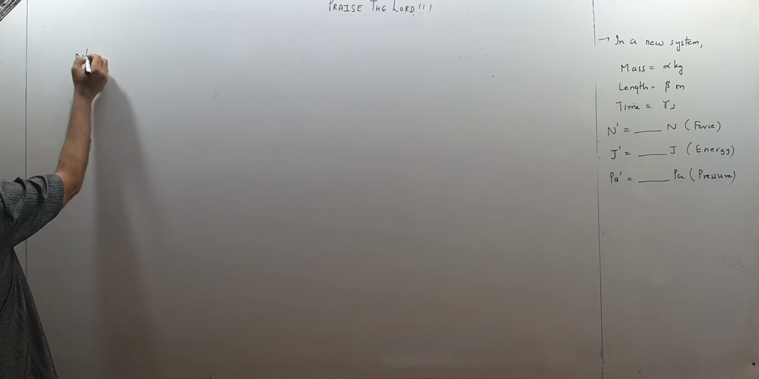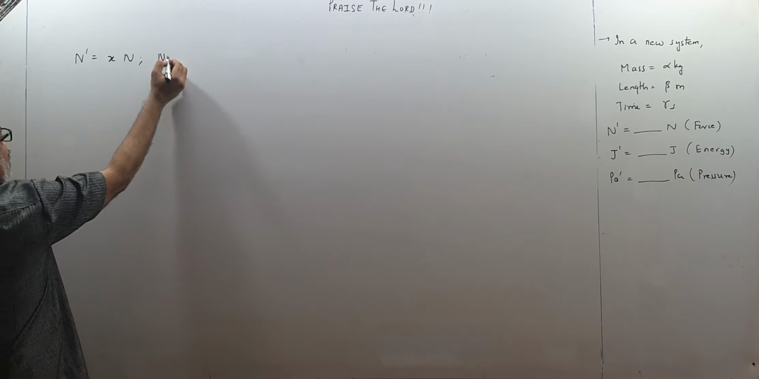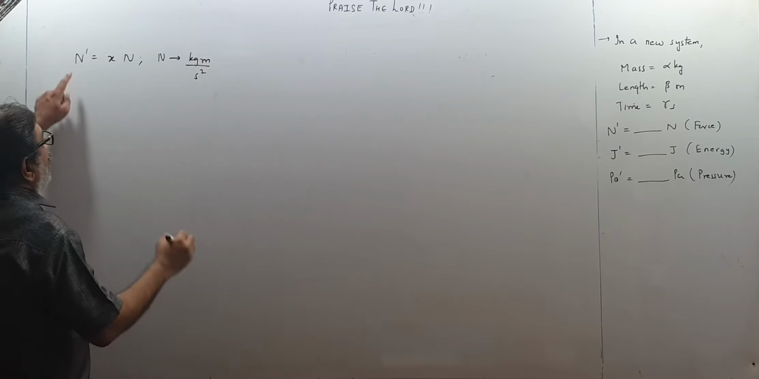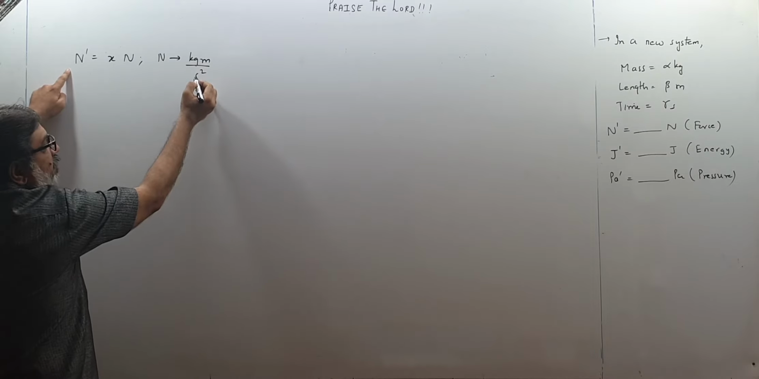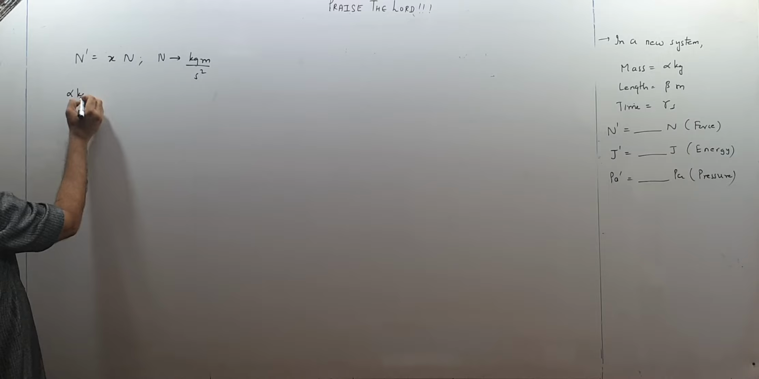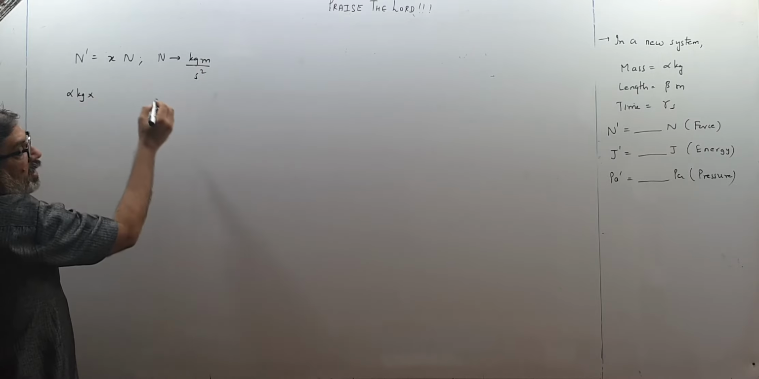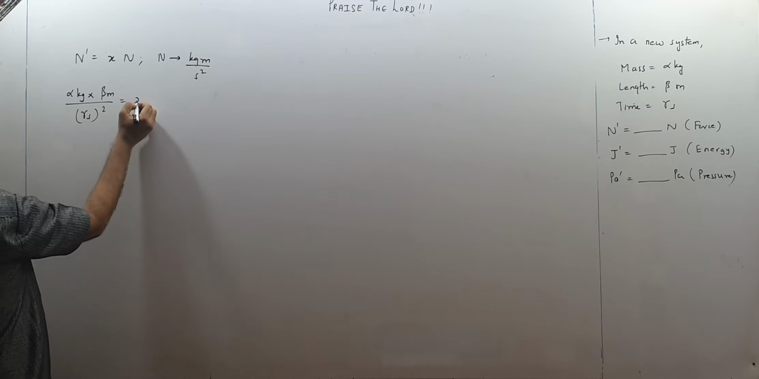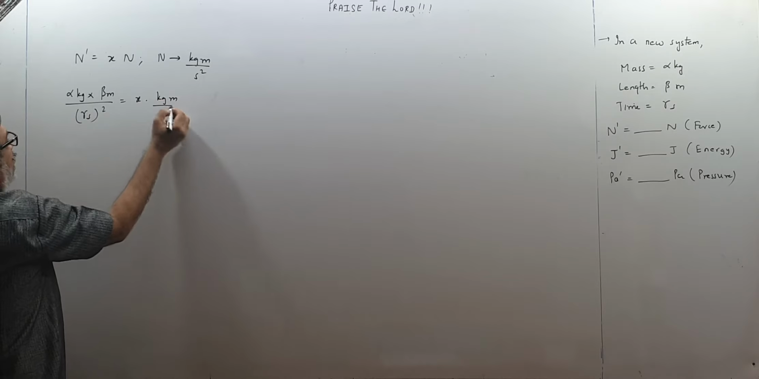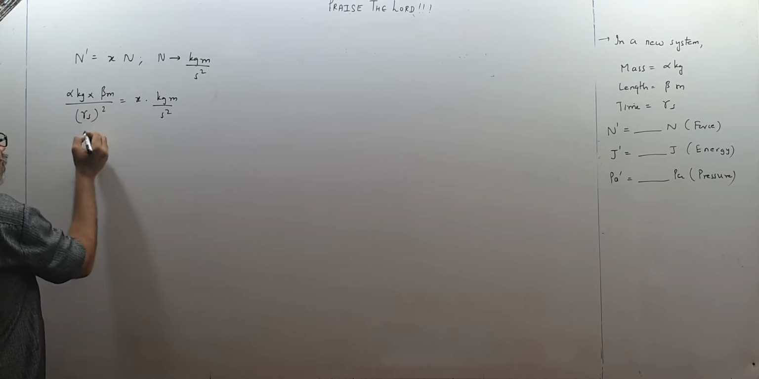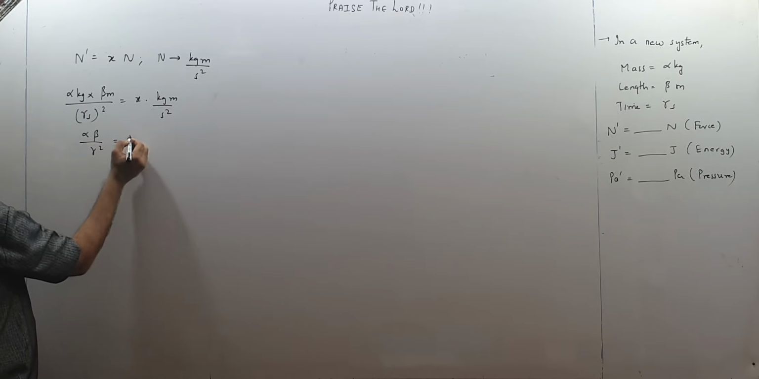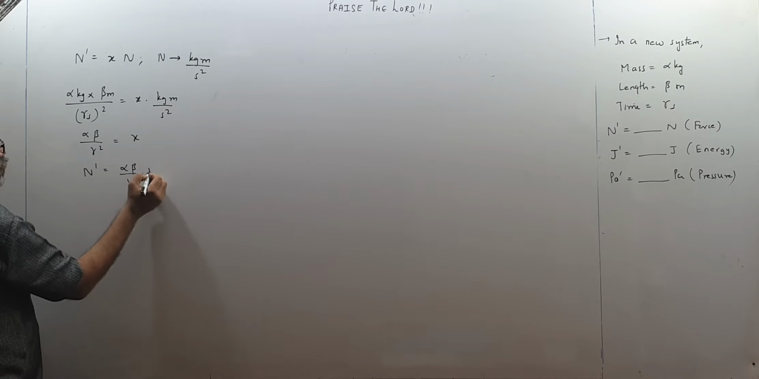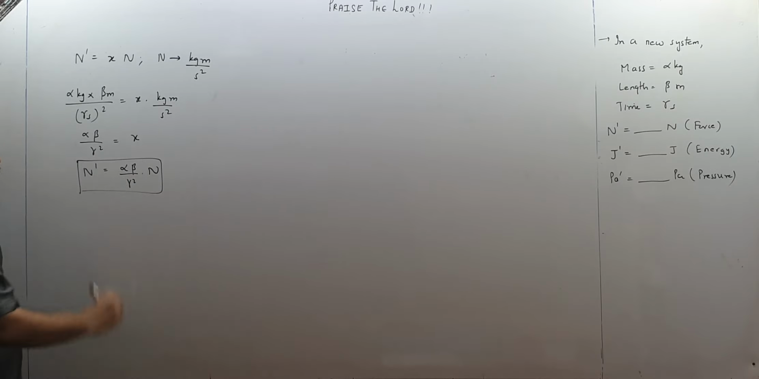Supposing N dash, we write as x Newton. And what is the formula for Newton? Newton is kg meter per second square. N dash means kg dash, m dash, second dash. What is kg dash? Alpha kg. What is meter? It is beta meter. And what is time? Gamma second whole square. That is x into kg meter upon second square. Kg, meter, second square gone. So alpha beta upon gamma square is x. Put it over here. So N dash becomes alpha beta upon gamma square into Newton. This is the first relation that we want.